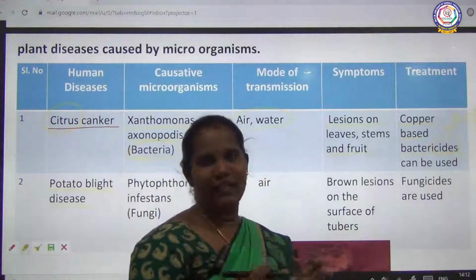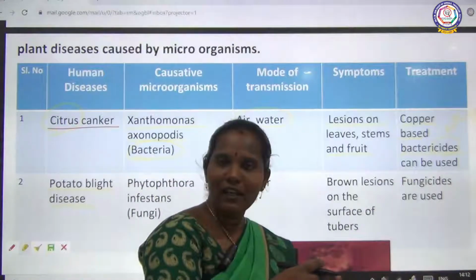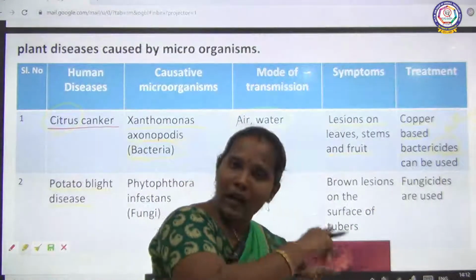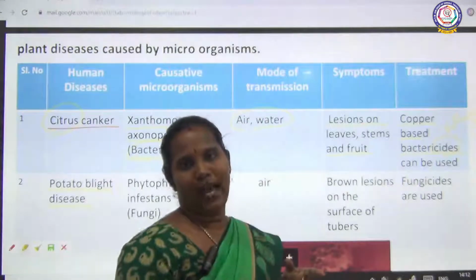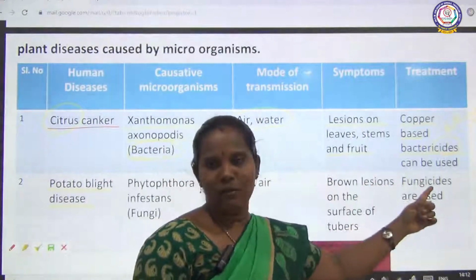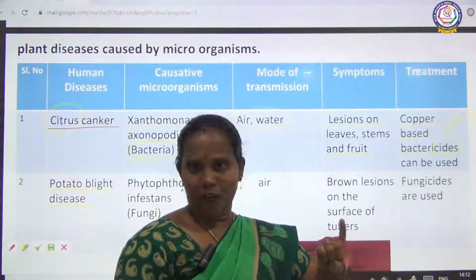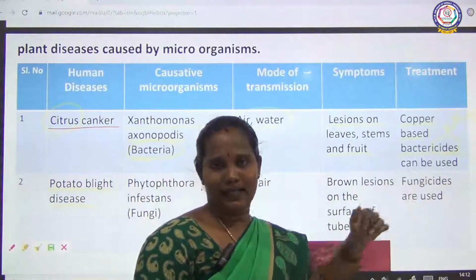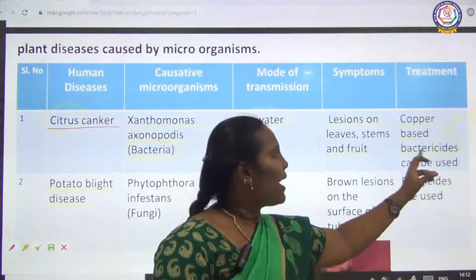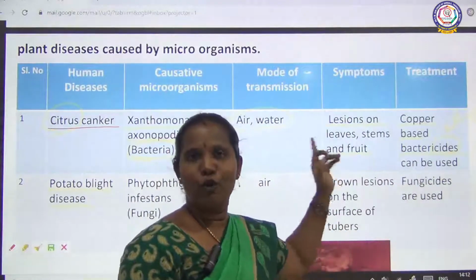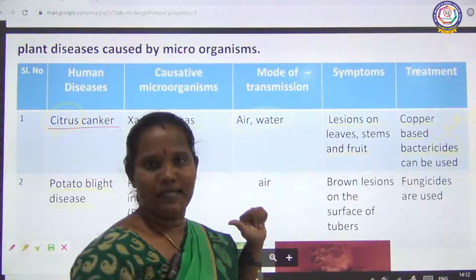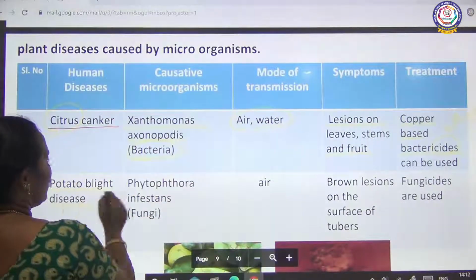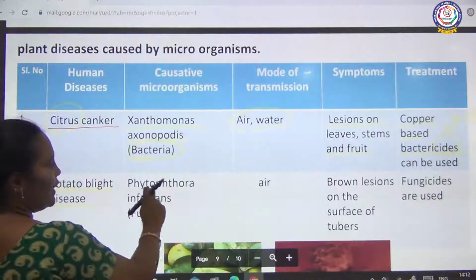Anti means against, biotic refers to a living thing; one living microorganism used to kill another is called an antibiotic. So copper based bactericides are used to cure this citrus canker disease.